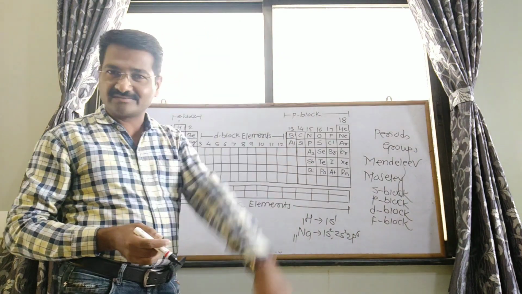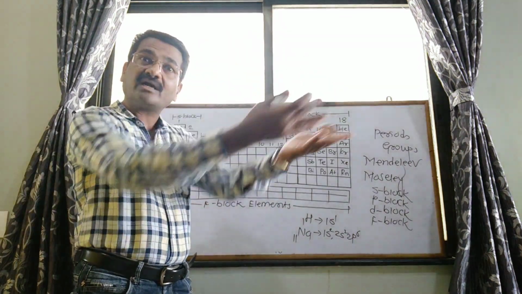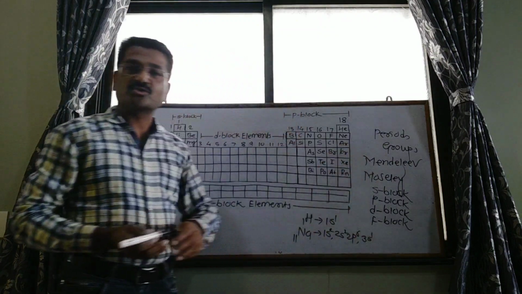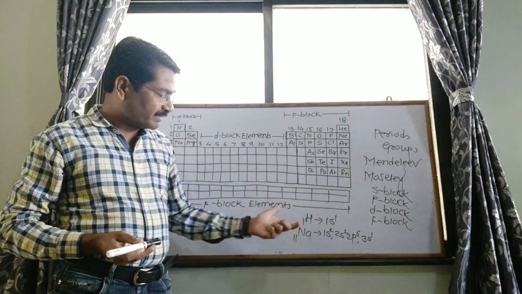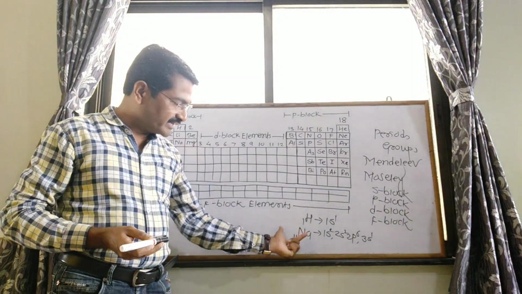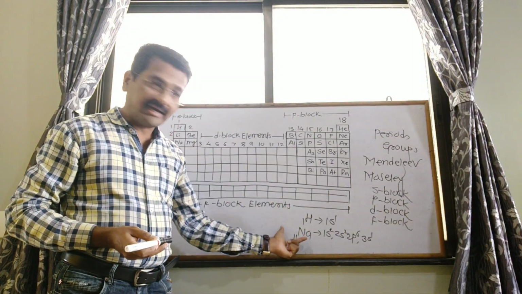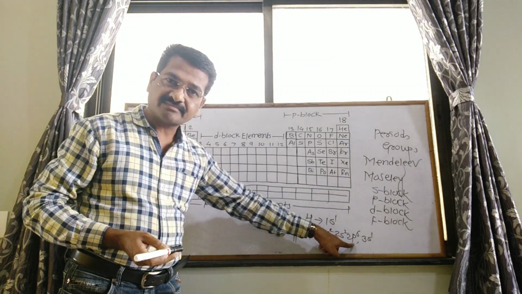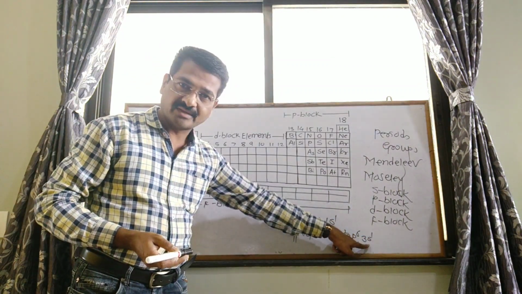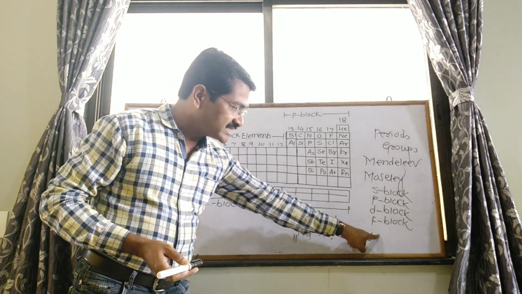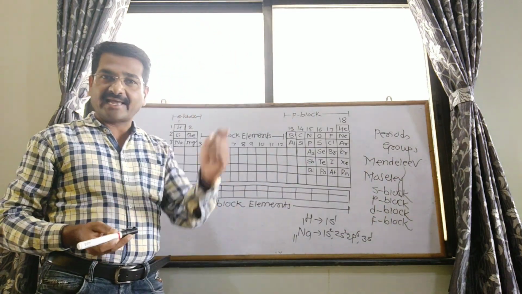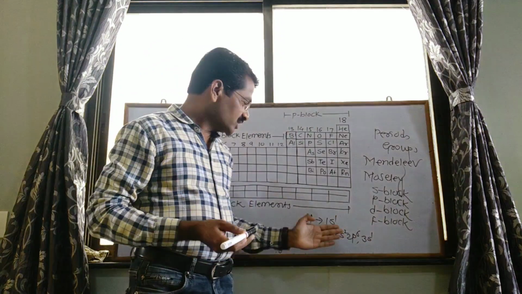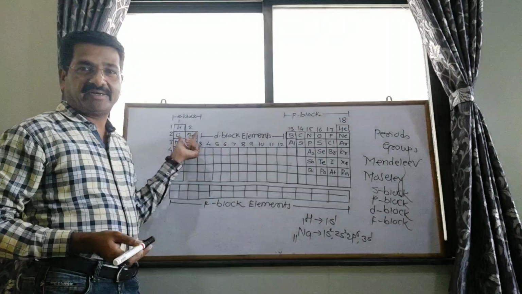Only one electron remains, and that goes to the third shell, that is 3s1. So the configuration is 1s2, 2s2, 2p6, 3s1. The last, outermost electron goes to the S subshell or S orbital. Therefore, sodium is an S block element.